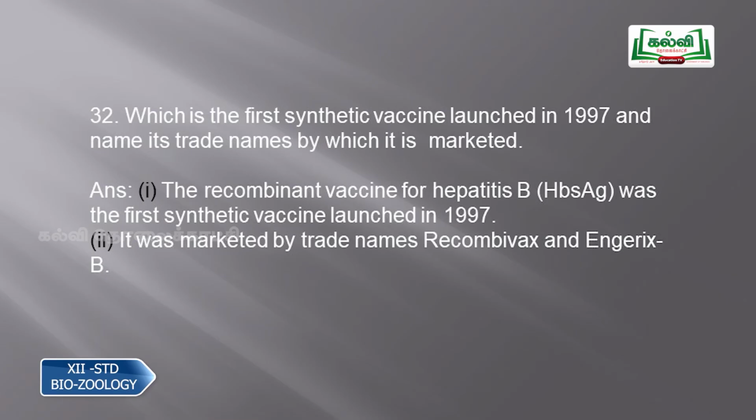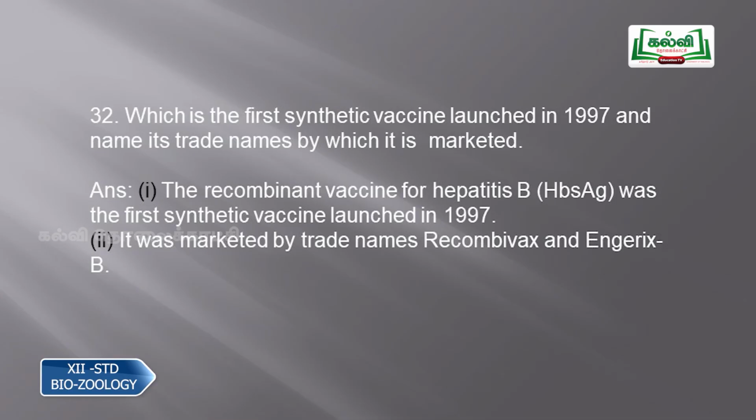The first recombinant vaccine for hepatitis B, that is the HBsAg vaccine, was the first synthetic vaccine launched in 1997, and it is marketed under the trade names Recombivax and Engerix B. This is the market name for the synthetic vaccine used against the hepatitis B virus.